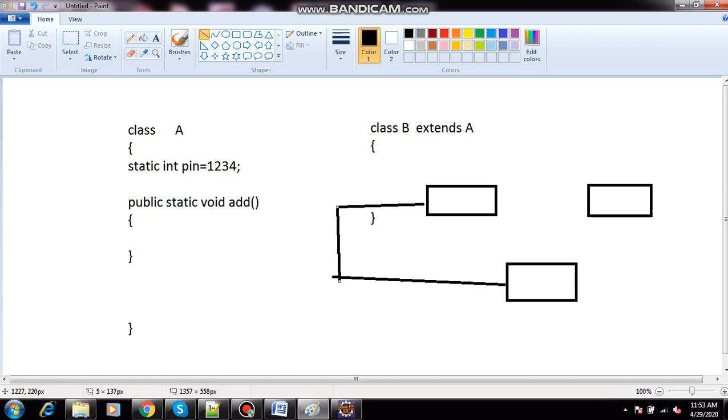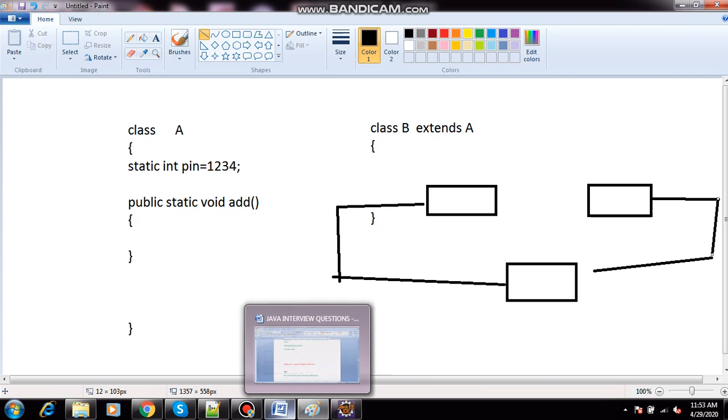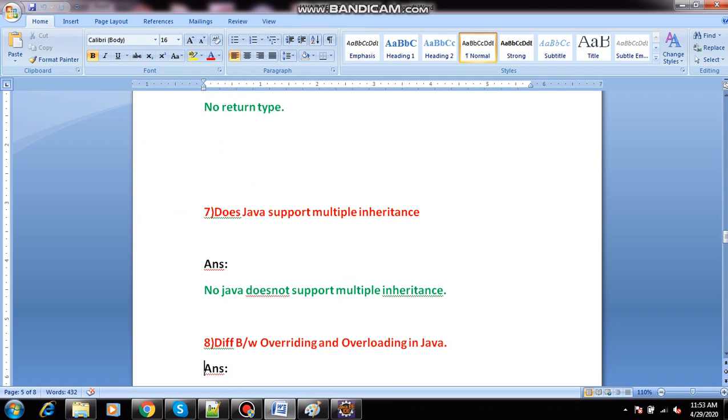This is multiple inheritance, and it is not supported by Java. Two parent classes and one child class is not supported by Java. Only Java does not support it; in C++ and Python it is supported.